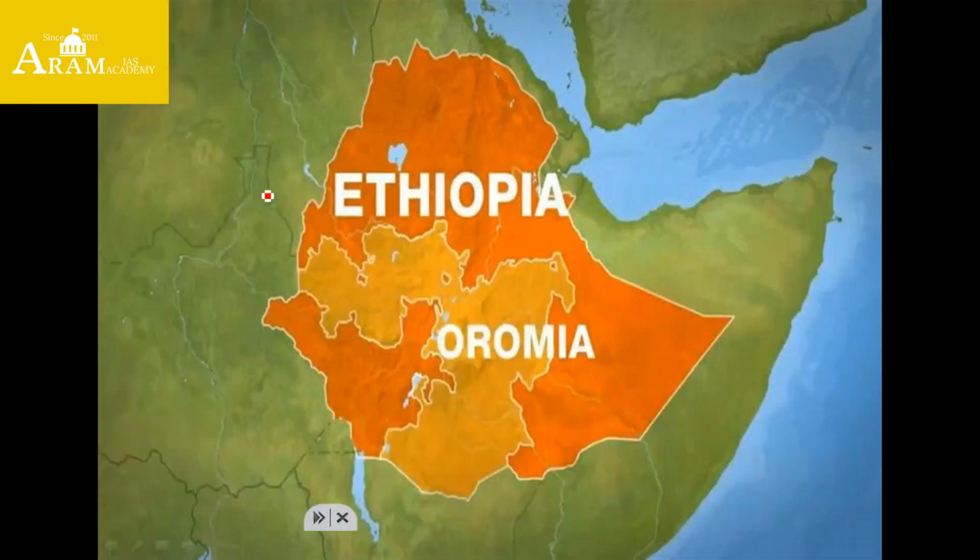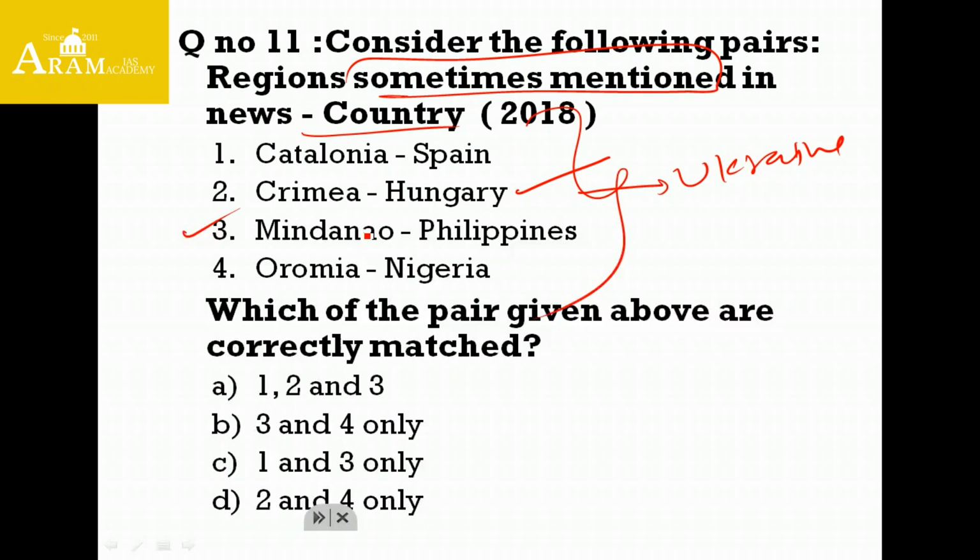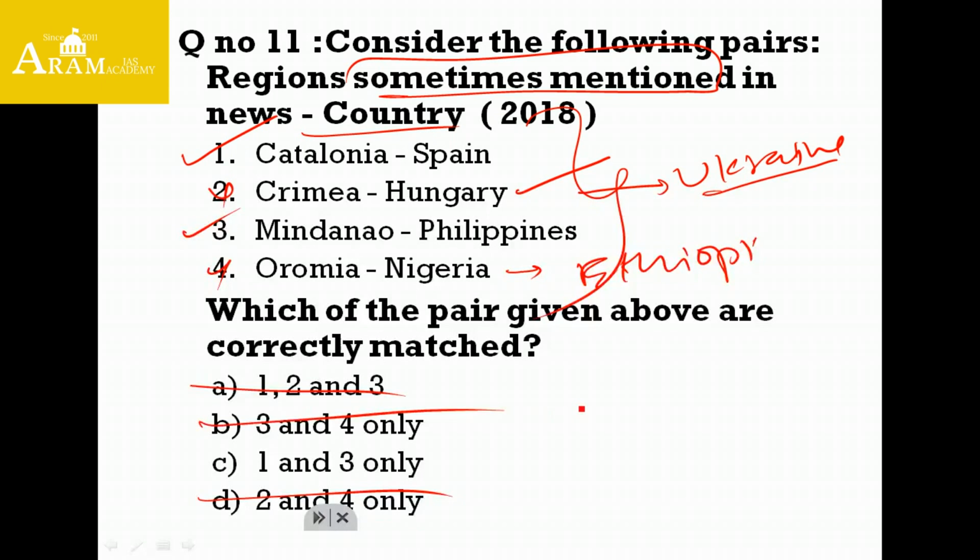Oromia. Oromia is a region located in Ethiopia. Same concept, a civil uprising is also going on in this region against the government of Ethiopia. So these are the 4 given statements. Catalonia is in Spain. Crimea is not in Hungary, it is in Ukraine. Oromia is in Ethiopia. So we can remove 2 and 4 from our options. If I remove 2, A is out, D is out and B is out. The remaining option is C only, that is 1 and 3 is the right answer for this question.